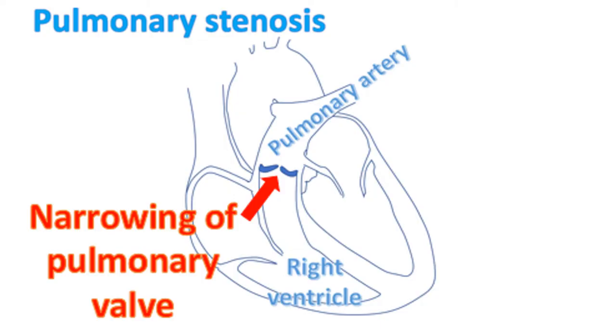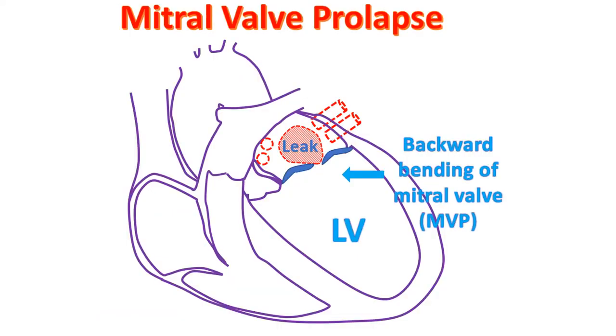Patent ductus arteriosus is a communication between the aorta and pulmonary artery. Mitral valve prolapse is a bending backwards of the valve between the left upper and lower chambers of the heart. Successfully repaired simple birth defects also come under the low risk category. Isolated irregular beats arising from the upper or lower chambers also have very low risk.